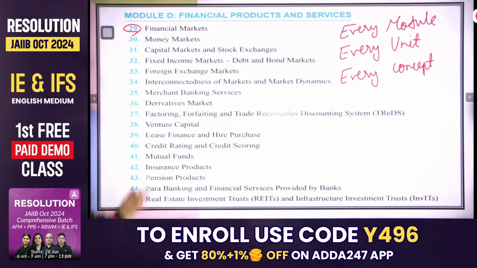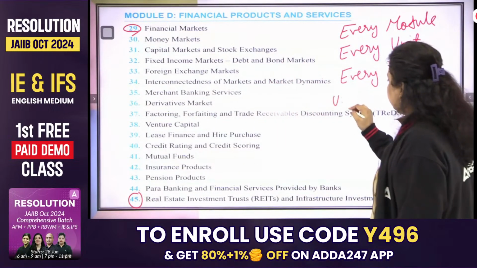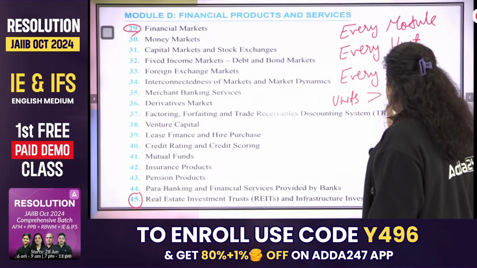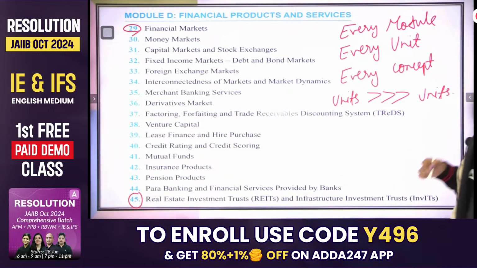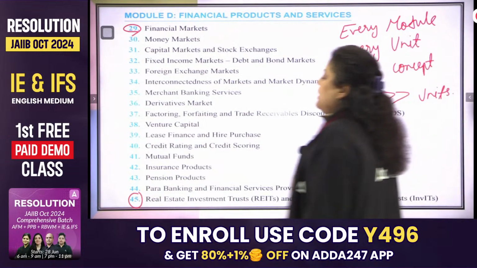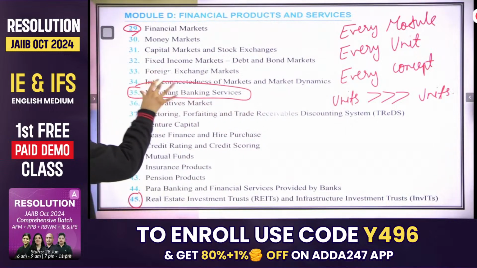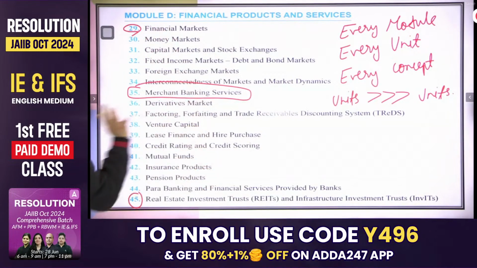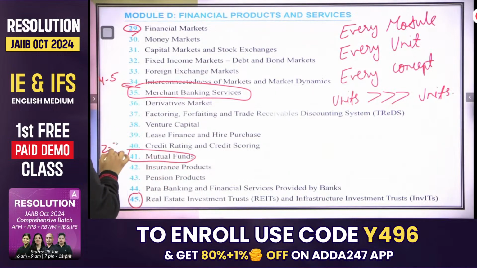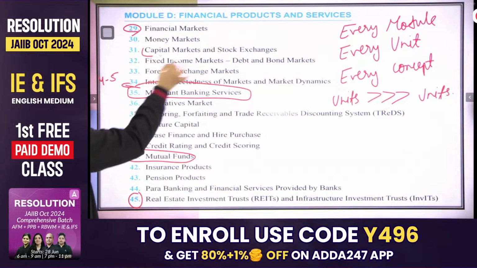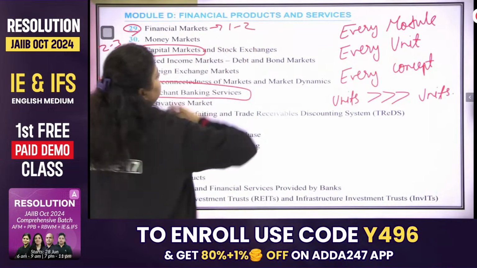But yes, the other thing is there are certain units which have more importance compared to other units. Obviously, if I talk about capital market or merchant banking, these units have more importance compared to the other units. Like from merchant banking, you will find 4 to 5 questions. From mutual fund, you will find 2 to 3 questions. From capital market, you can find 2 to 3 questions. From financial market, hardly 1 or 2 questions can be seen.